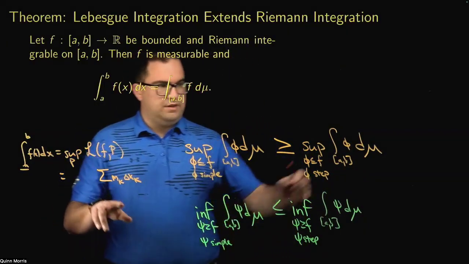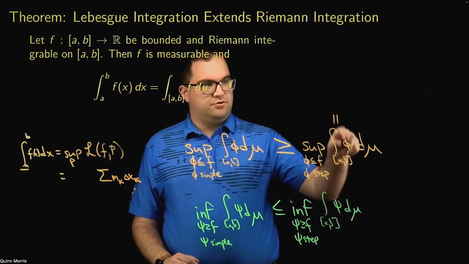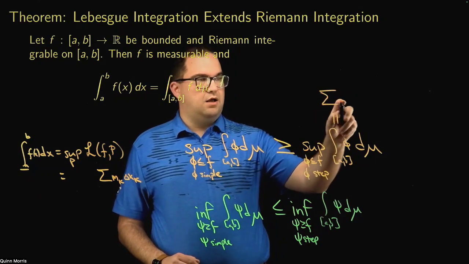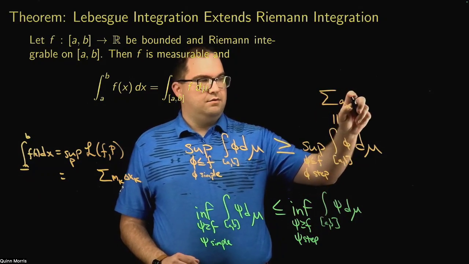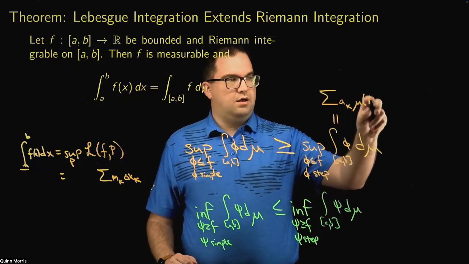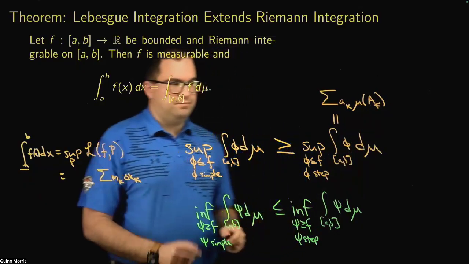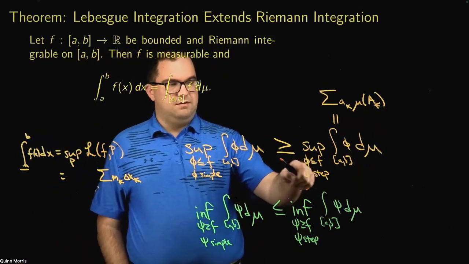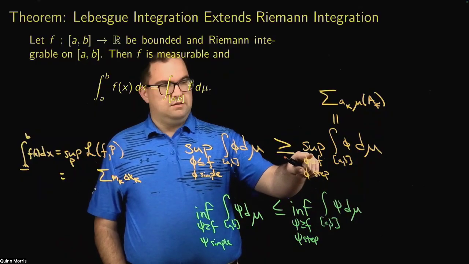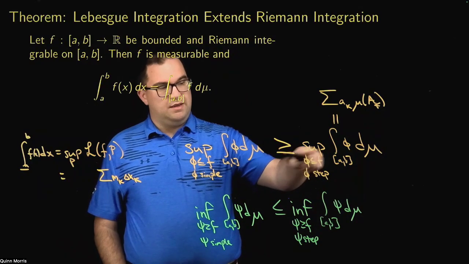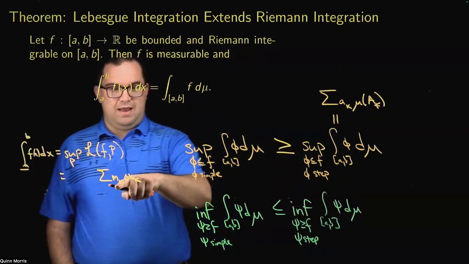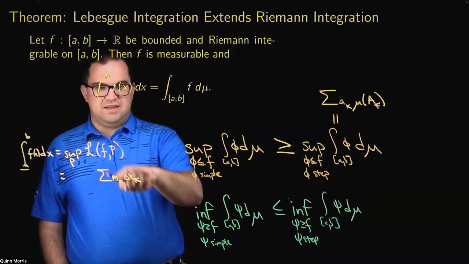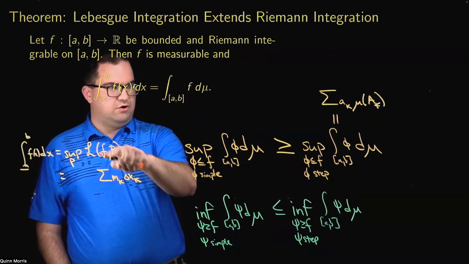But if you think about what's going on here, this integral, because this is a simple function, is defined to be a sum of a_k mu of A_k. But of course, there's no requirement here that this have a minimum value of the function. This definition ties it intrinsically to the function values.